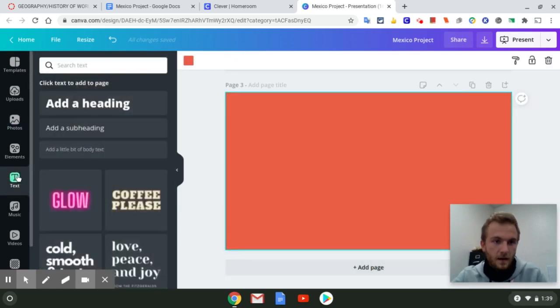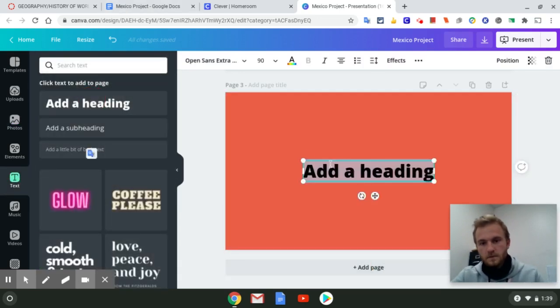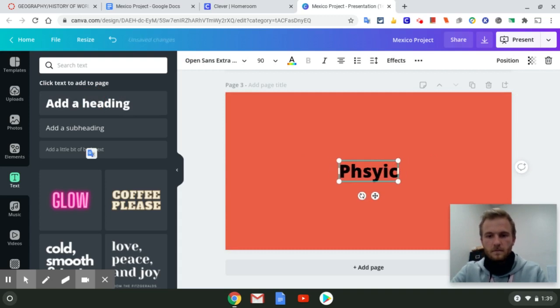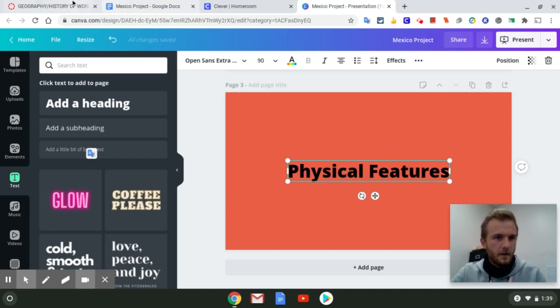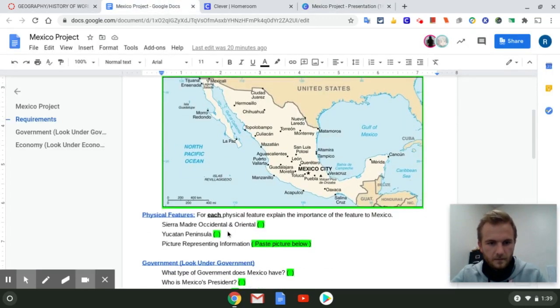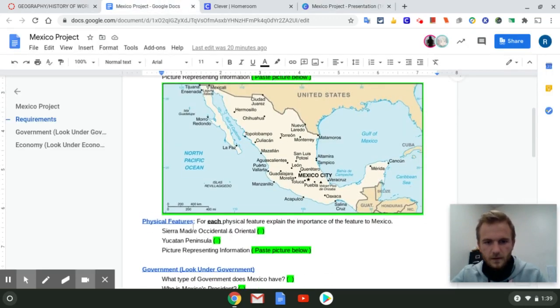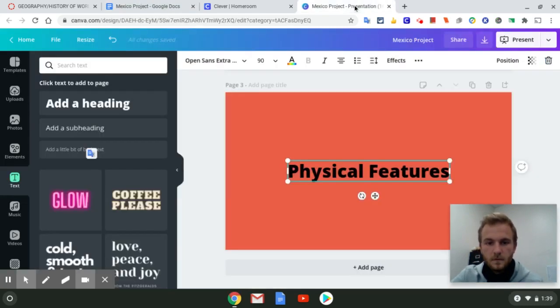You're going to have to add text, which will be physical features. We know that because the next one down is physical features. Then you need to include the importance for the Sierra Madre Occidental and Oriental mountain range, and then you need to include the importance for the Yucatan Peninsula, and then also add your image.